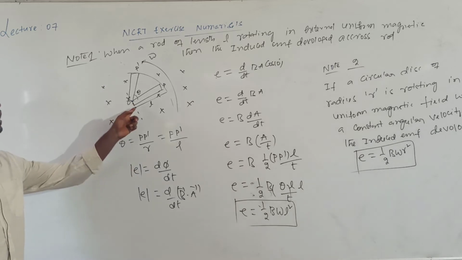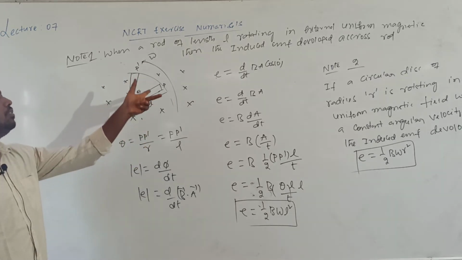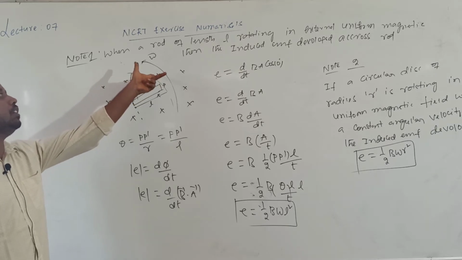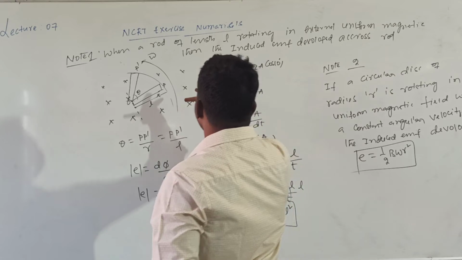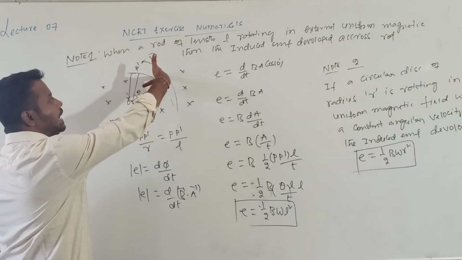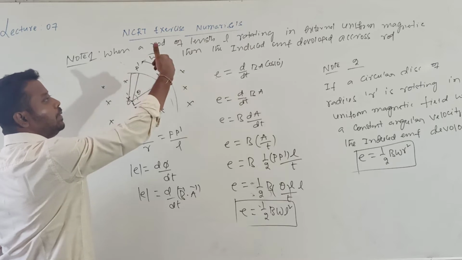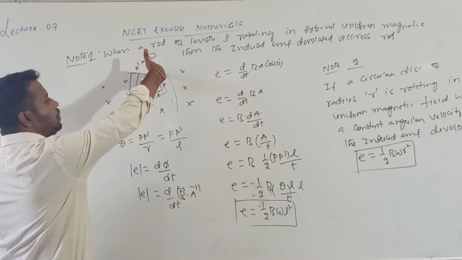Now you see, if the rod is rotating in anti-clockwise direction, the direction of the magnetic field will be represented by the forefinger, right? Fleming's right hand rule. So the direction of the magnetic field will be represented by the forefinger, and the direction of the motion of the conductor will be represented by the thumb. So the conductor was moving vertically upwards.